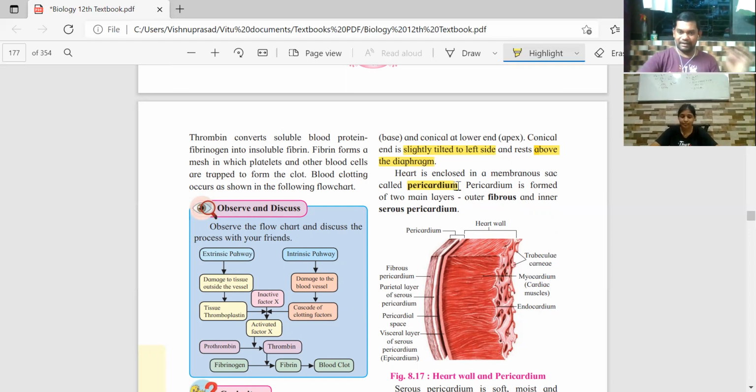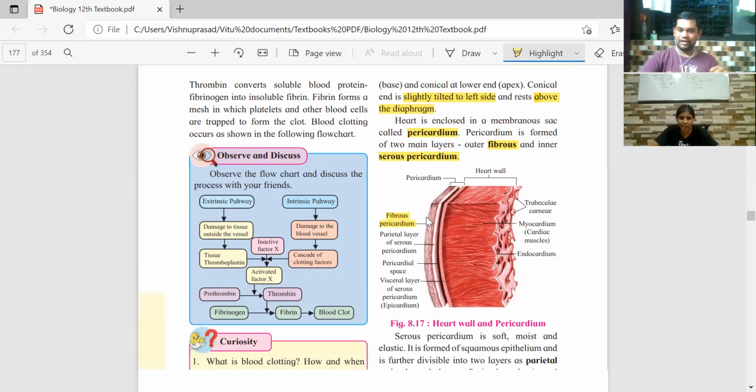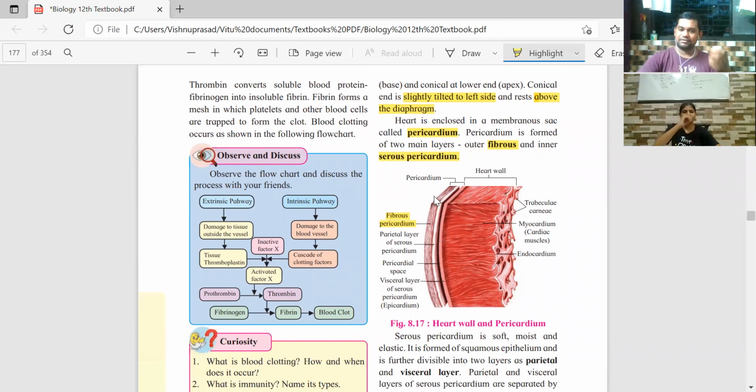Okay, and this pericardium consists of two layers. There is one outer layer and an inner layer. The outer one is fibrous. This light pink color that you see is the fibrous pericardium. You can see the labeling here. And the inner one is called the serous pericardium. So the outer fibrous layer is a tough layer, giving extra protection to the heart.